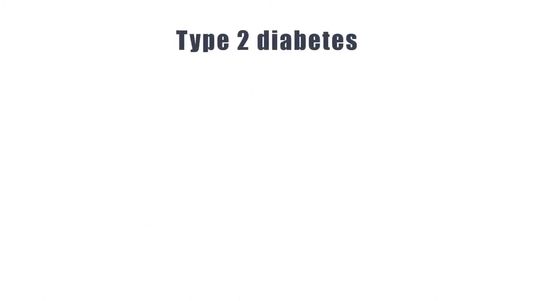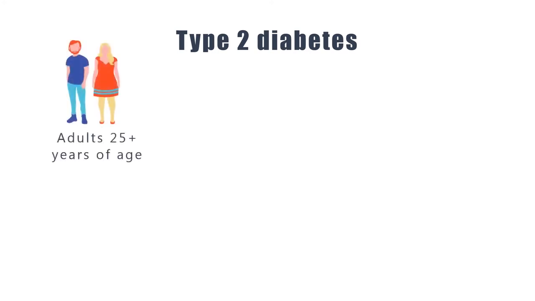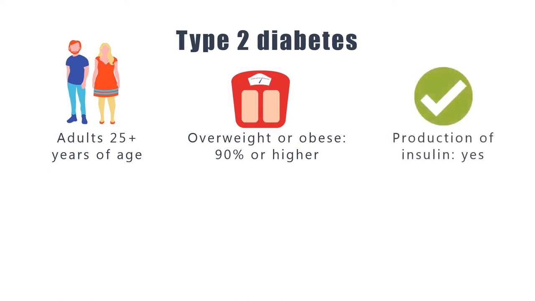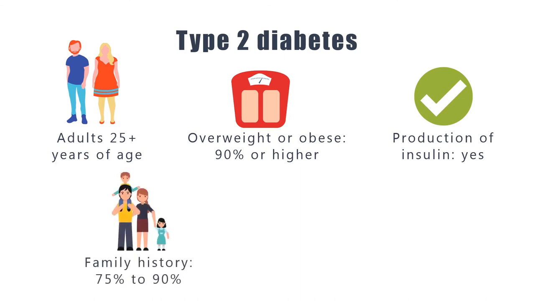Type 2 diabetes is the most common form of diabetes and accounts for nearly 90% of cases. It's usually diagnosed in adulthood after 25 years of age, but could be diagnosed at a younger age as well. Excess weight or obesity are present in the majority of cases. The pancreas continues to produce insulin, which prevents the formation of ketones. There's a family history of type 2 diabetes in 75 to 90% of cases.